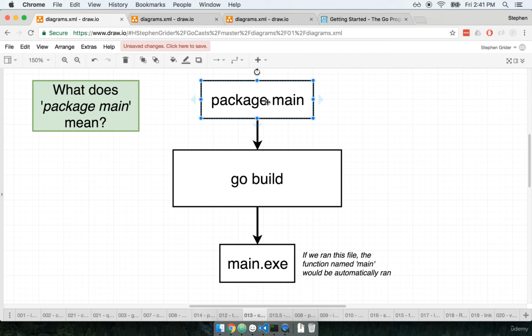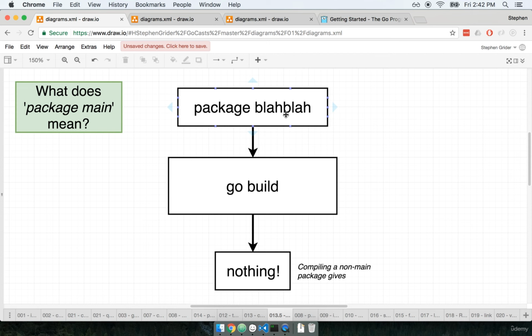So we took package main, we ran go build on it, and it spit out a file called main, or main.exe if you're on Windows. If we had used any other name for our package besides main, so if we had called it package blah blah, and then ran go build, it would not spit out an actual executable file. So the word package main is sacred. It's one that we use only when we are making a package that we want to spit out some runnable file. Throughout the rest of this course, you and I are going to be making projects that primarily use package main because we generally always want to be creating something that we can immediately run and test.